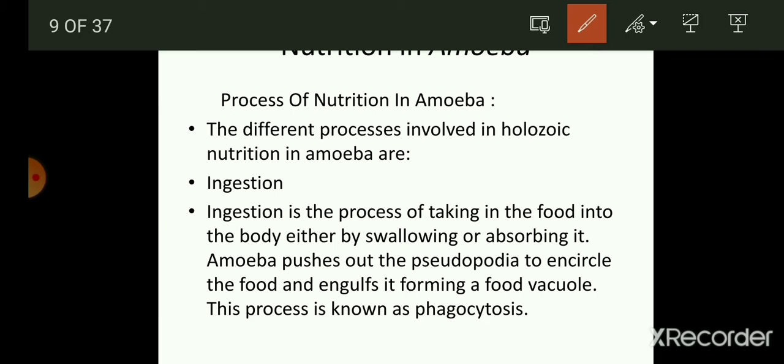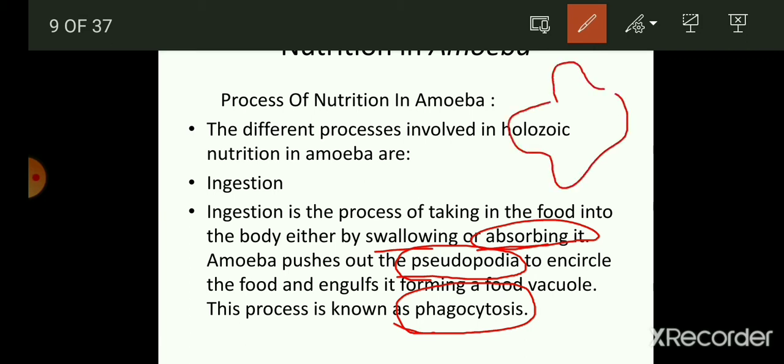So in this, the food is engulfed and goes into the body of the amoeba. Ingestion is the process of taking food into the body either by swallowing or by absorbing it. Amoeba pushes out the pseudopodia, which are finger-like outgrowths, to encircle the food and engulf it, forming a food vacuole. This process is known as phagocytosis. Phagocytosis means engulfing the food present outside so it comes inside the body of amoeba.